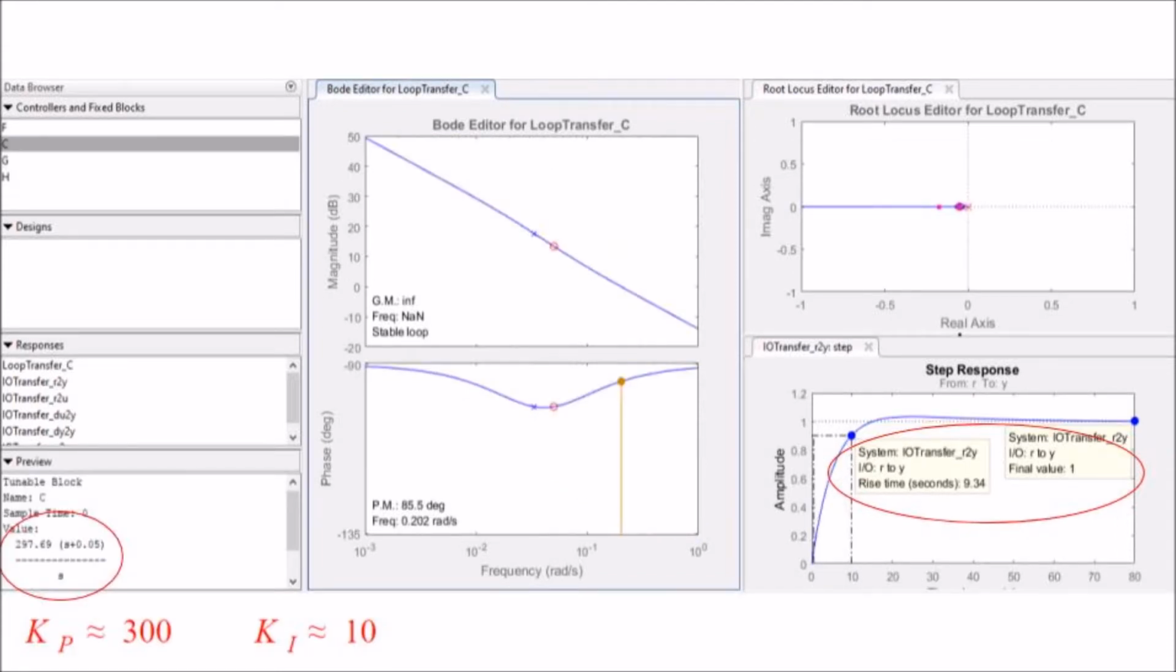Now we have finally implemented the PI controller by adding an integrator and a 0 before our crossover frequency. Now that we are meeting both our rise time and steady state error specifications with the PI controller, we can record the values for KP and KI that SISO 2 gives us. We're going to use about 300 for KP and 10 for KI to test with our system.